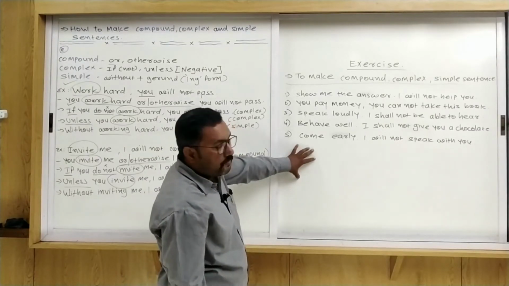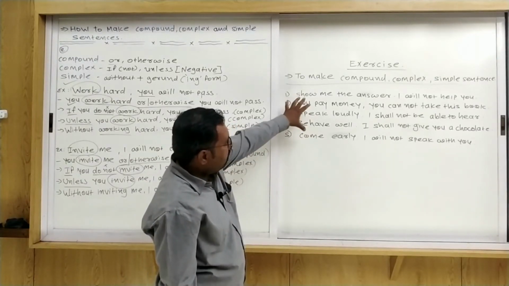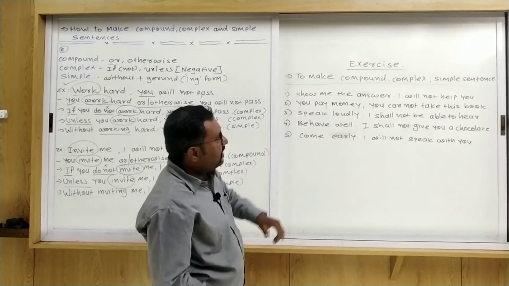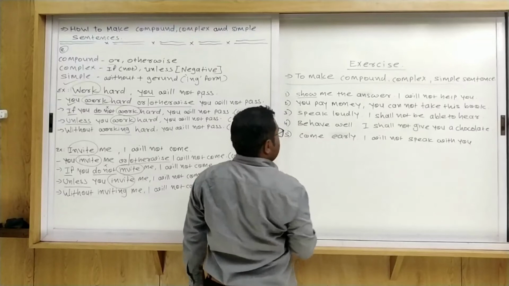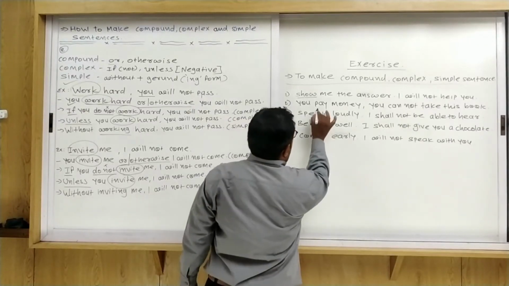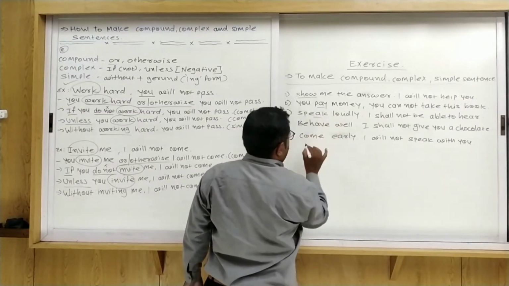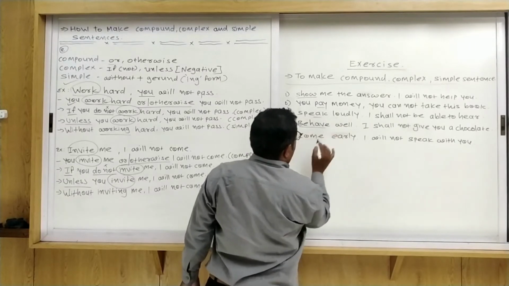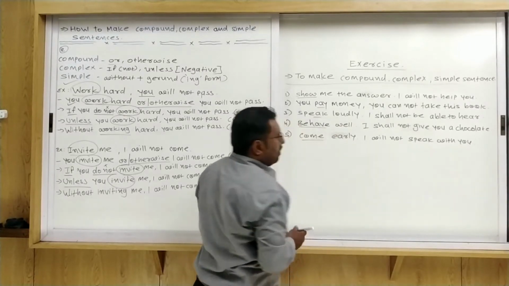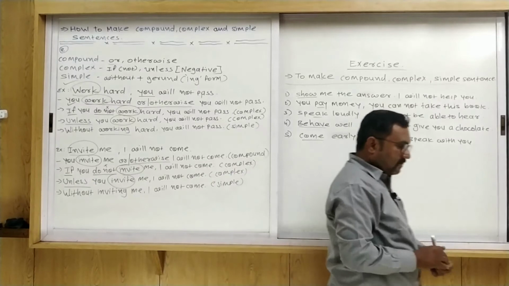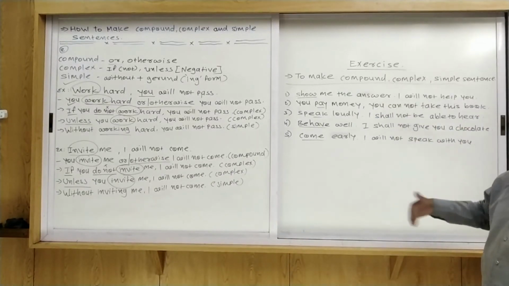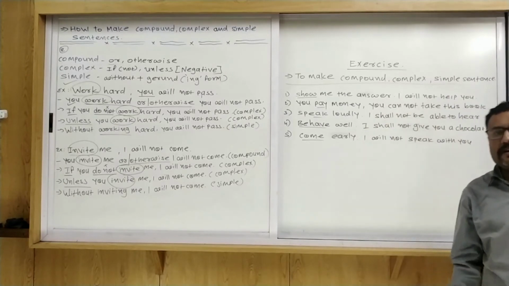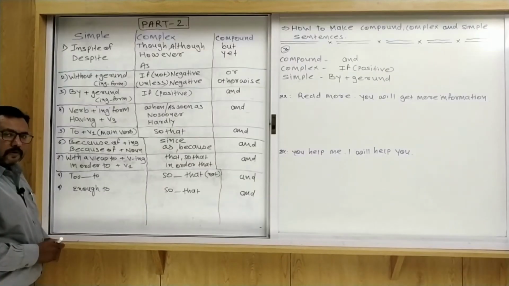When you make a sentence, first try to find out the verb. Show, showing. Pay, paying. Speak, speaking. Behave, behaving. Come, coming.